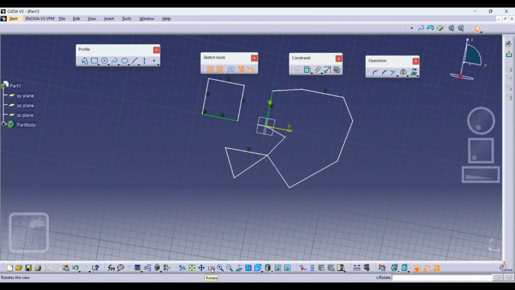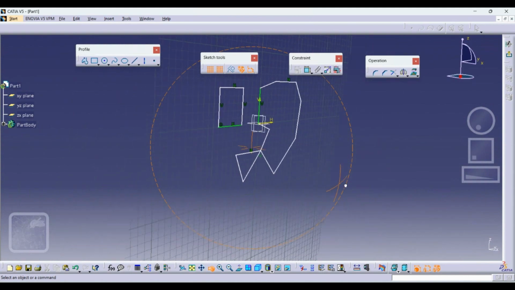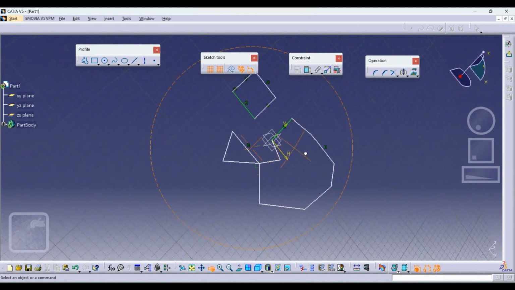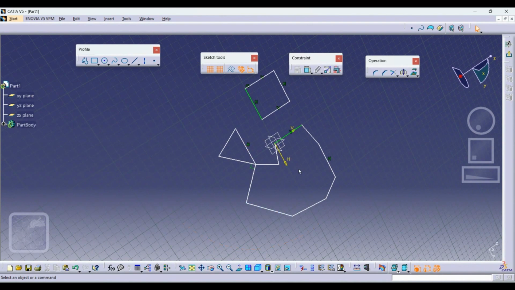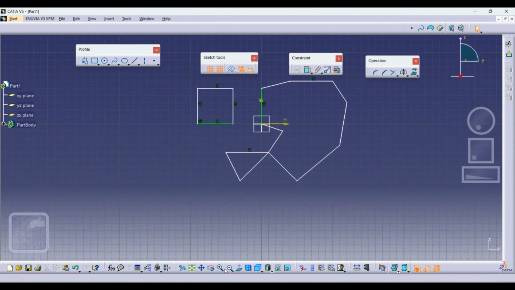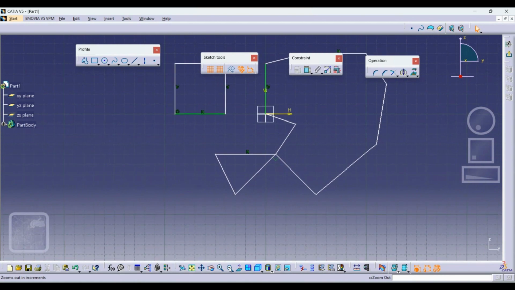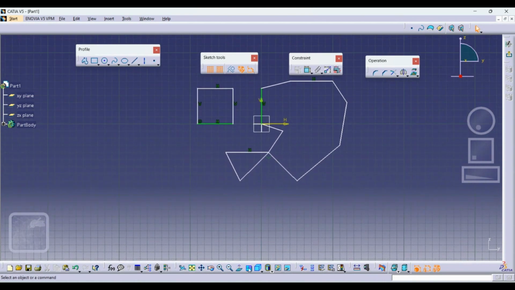Then you have the rotate button. If you click on this rotate, then you will start rotating your sketch. So it is somewhat easy. Okay, now it came like this, right? And you want it into the normal condition. So if you see here, normal view, you just click on this, it will come as normal. Then zoom in, zoom out. Zoom in, if you click on this, then it will zoom. Zoom out you want, then you just click on this. I hope you are clear.